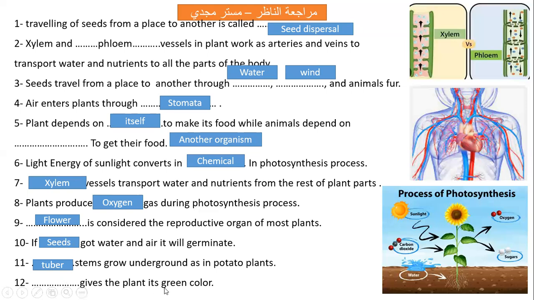What gives the plant its green color? What makes the plant green? Excellent, chlorophyll. Chlorophyll gives the plant its green color. Okay?